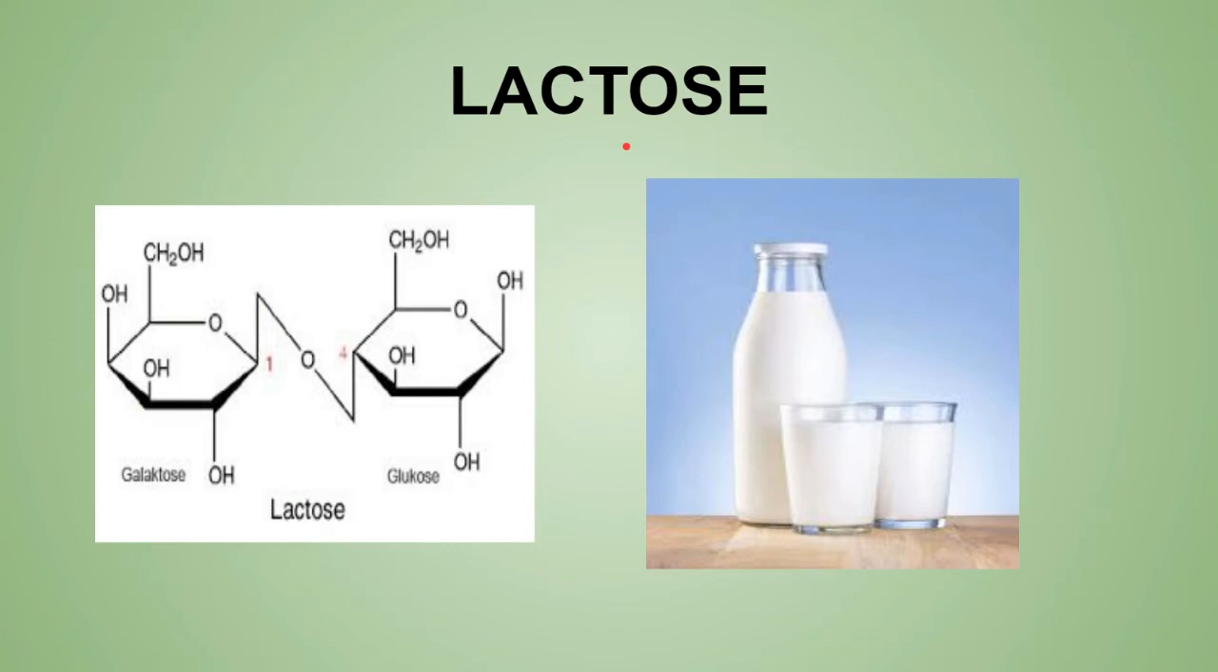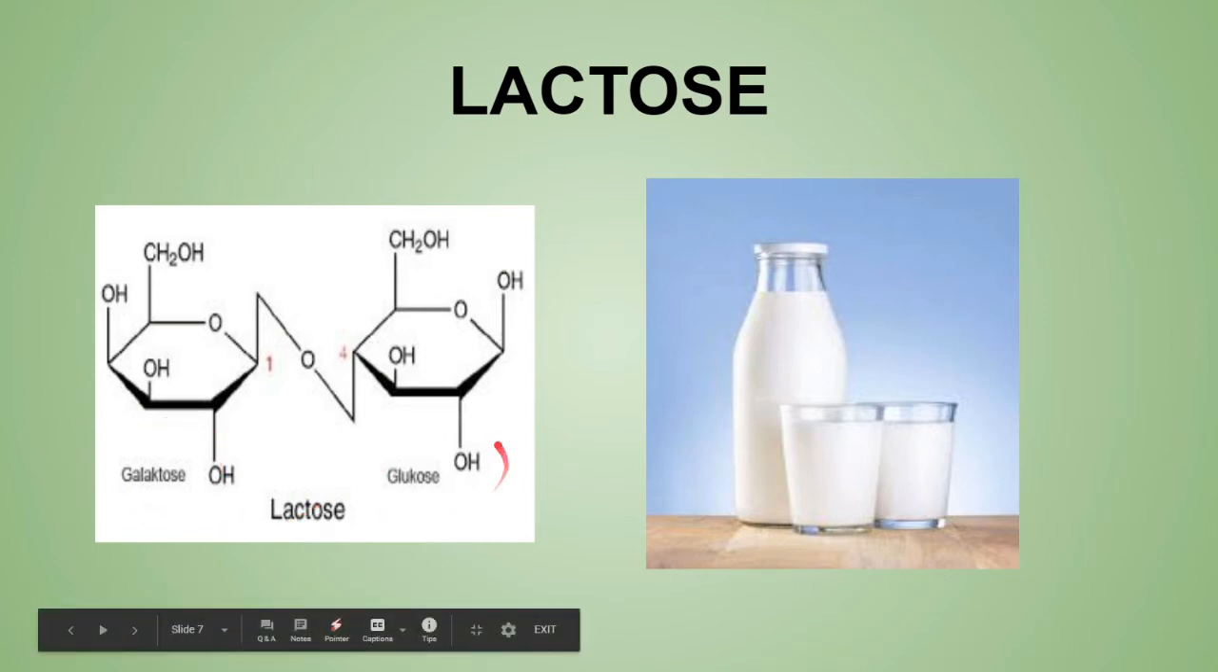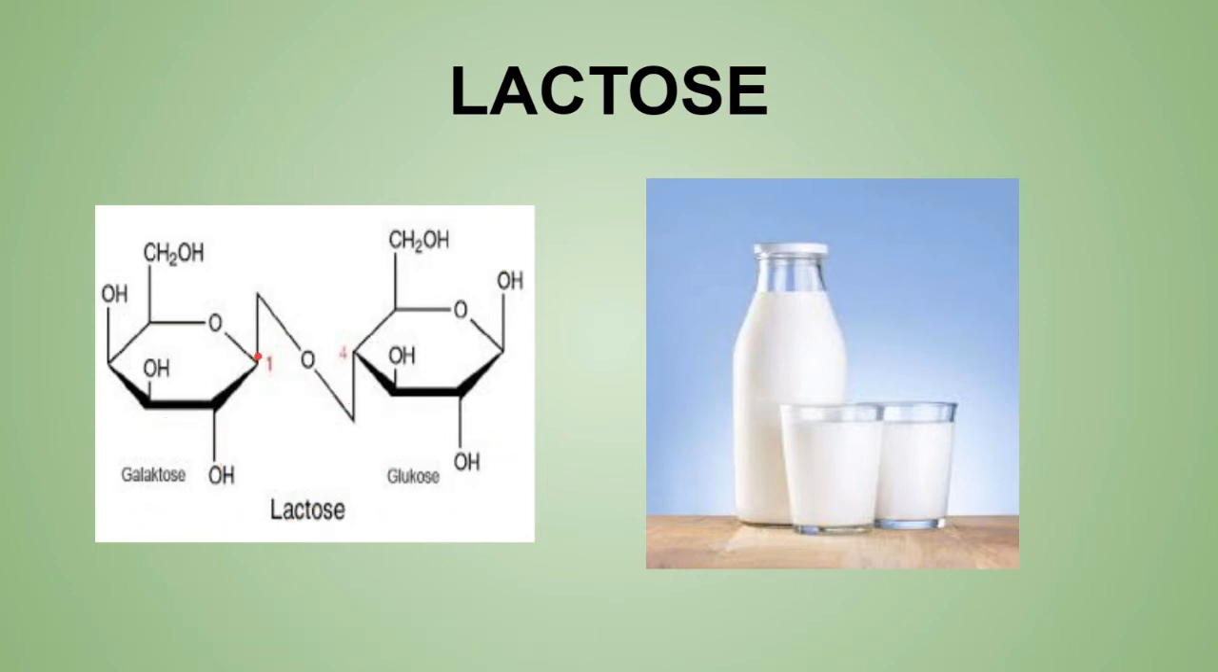Now the lactose. As you can see in this diagram, we have two units: one is galactose and one is the glucose unit. Just remember, the galactose is beta D galactose and the glucose is beta D glucose. Here the first carbon of galactose and the fourth carbon of glucose are used, which means they are in linkage. This lactose is mainly present in milk.